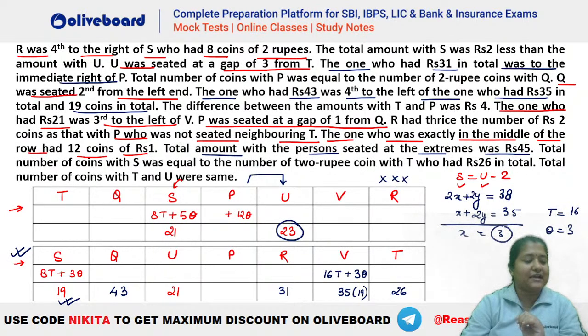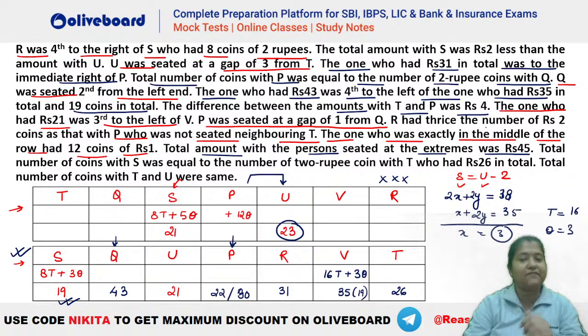Okay. After that, let's see what else can be placed now. The total number of coins with P was equal to the number of 2 rupee coins with Q. That is already given. We will check that later. Also, it is given that the difference between the amounts with T and P has to be 4. So T is 26. So P can be either minus 4, that is 22, or plus 4, that is equal to 30. Either of the two possibilities can be there for P.